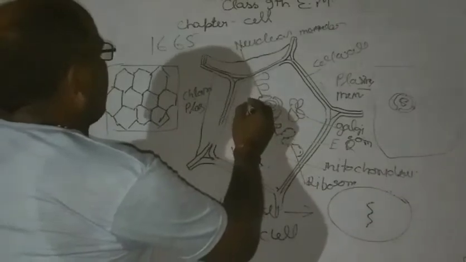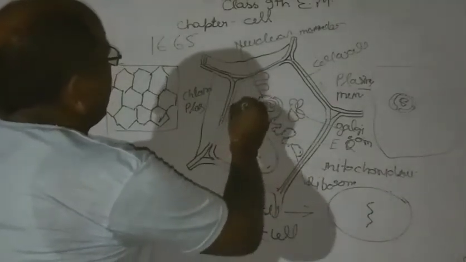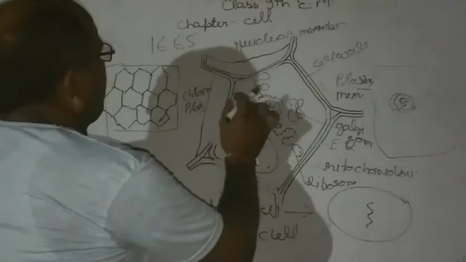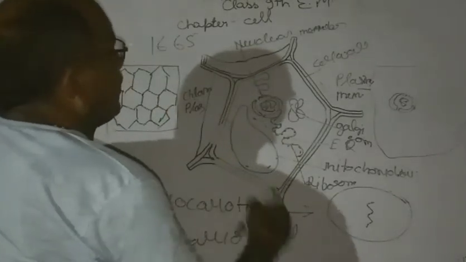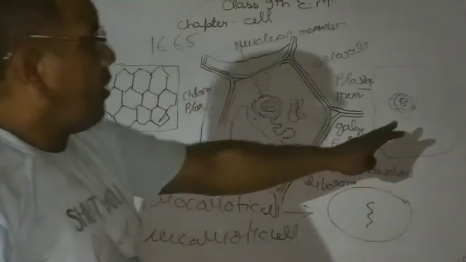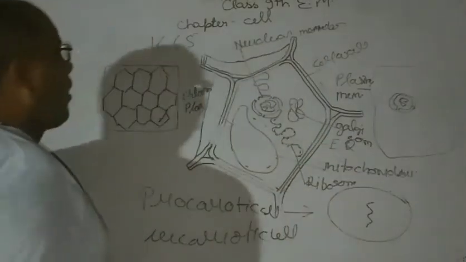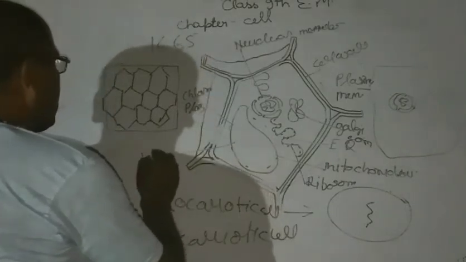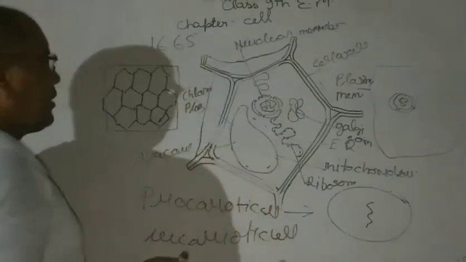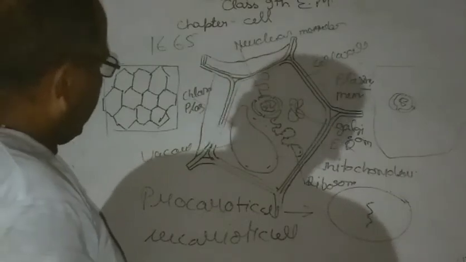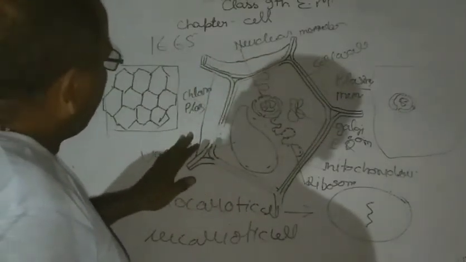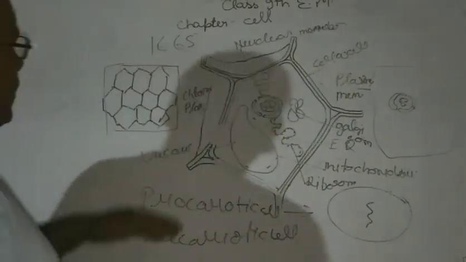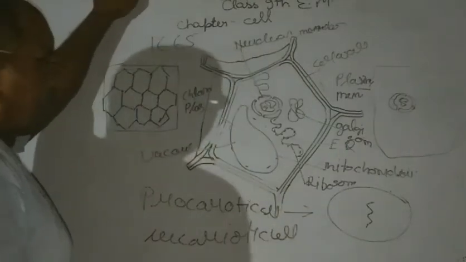Basically, in the plant cell there are large vacuoles present, but the vacuoles in the animal cell are absent. We can say this is the eukaryotic cell.